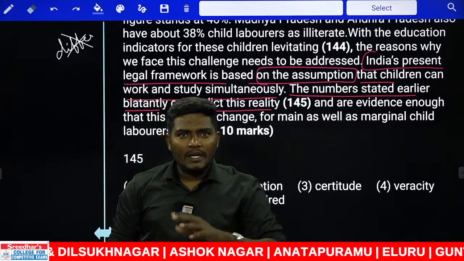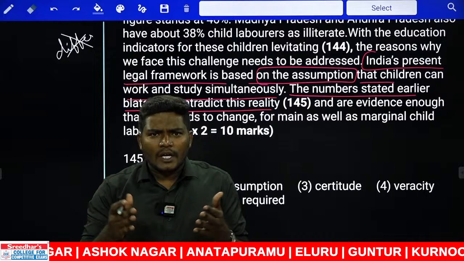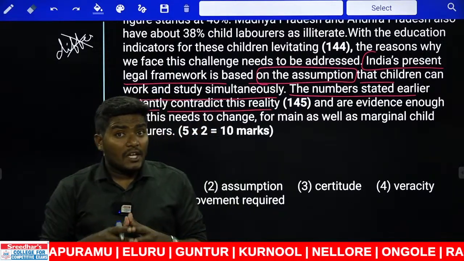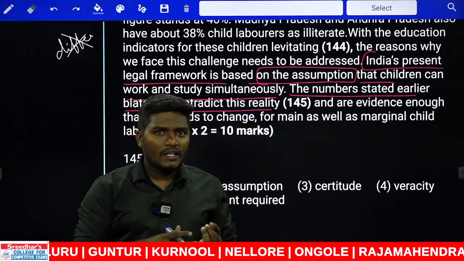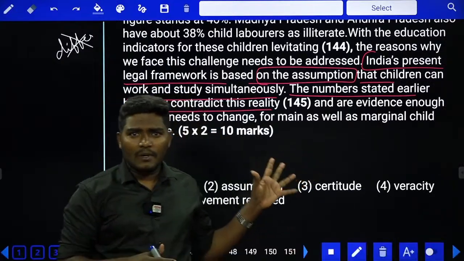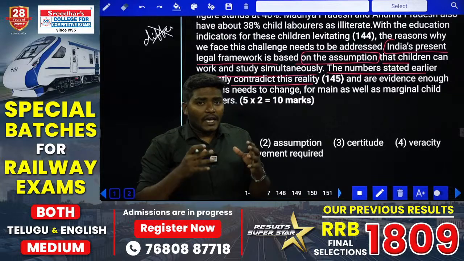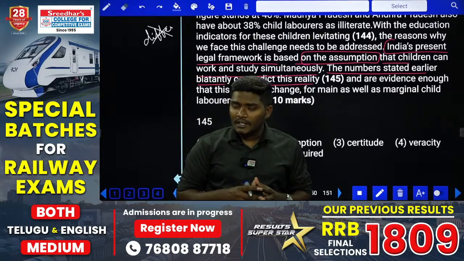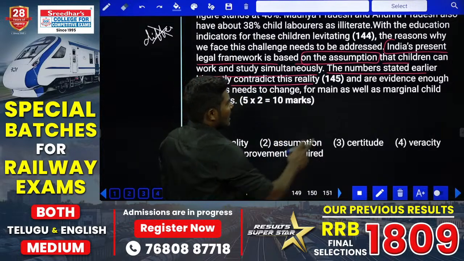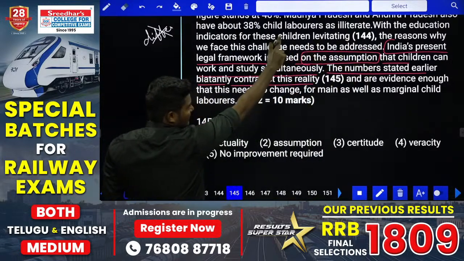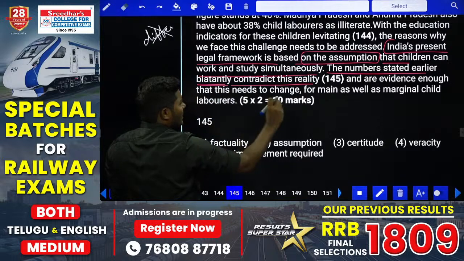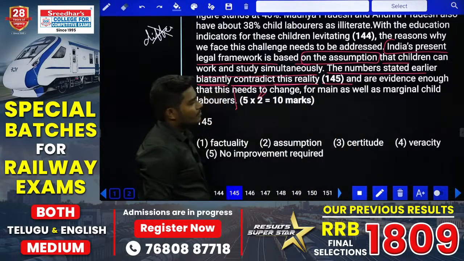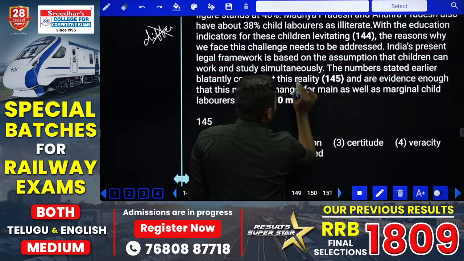What our Indian government or our Indian legal system thought was, kids can work and also study simultaneously at the same period. But if you look at the data above, which is 35, 30 and 40, 45%, whatever the child labor percentage we are speaking about, it actually is completely opposite to the reality. Are you getting the point? Now, if you look at the continuation, the numbers stated earlier, in the sense in the above data, blatantly, completely, directly contradict this reality dash. Now, what is the word we have?